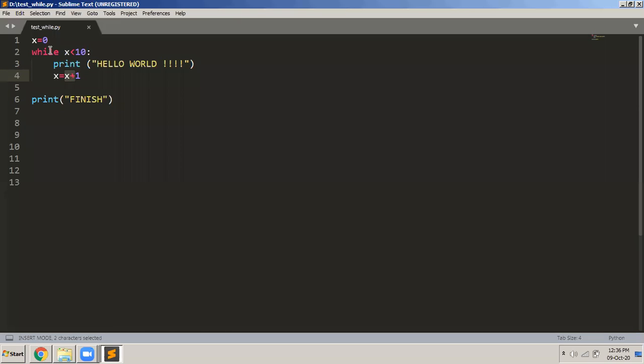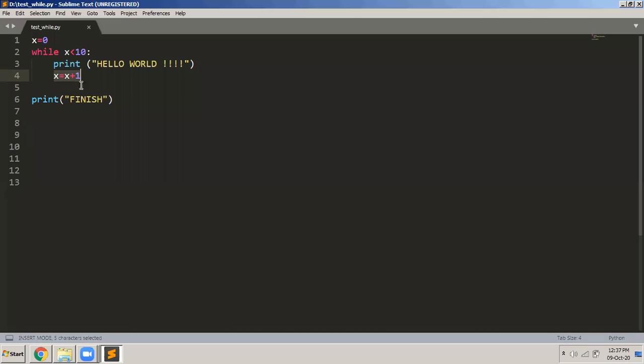Now again, it goes back to the start of the loop and checks the condition once again. Is x less than 10? Yes, x has become 1, but it is still less than 10. So the condition is true. If the condition is true, again this statement will get executed. It is a print statement, so it will display hello world. And then again, it will come to this statement because it is also part of the while loop, and then it increments the value of x by 1. The value of x right now is 1. It will increment it by 1.